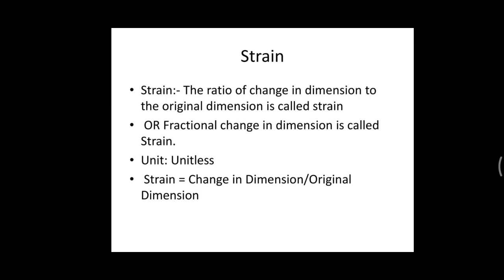So the equation for strain is the change in dimension. Suppose you are considering length, and L1 and L2 are the two lengths: L2 minus L1 divided by L1, where L1 is the initial length, and after the deforming force you get the length L2. Suppose it is an elongating force, so L2 is elongated. L2 minus L1 you can represent by delta L, the change in length, divided by the original length, and that is the strain.